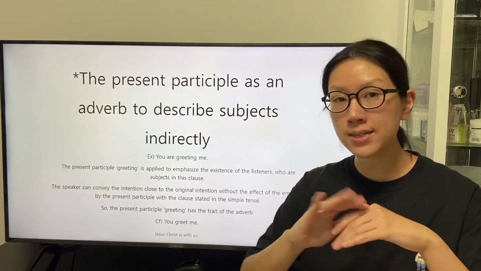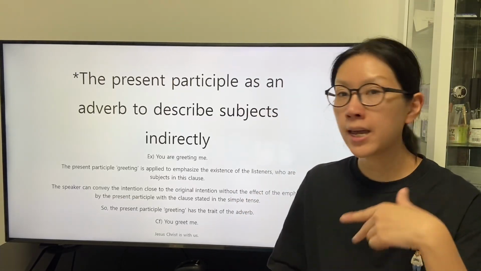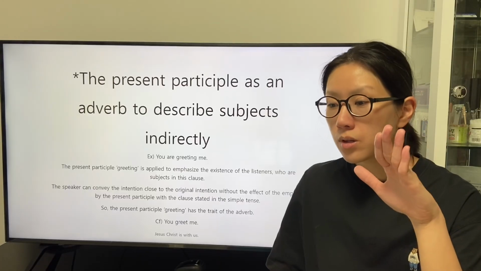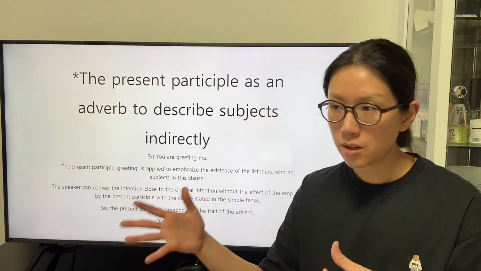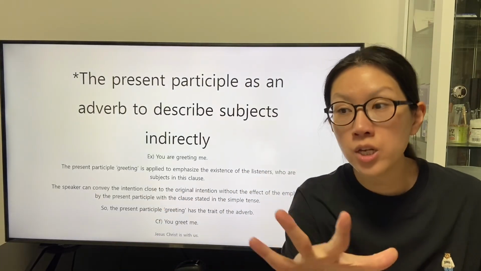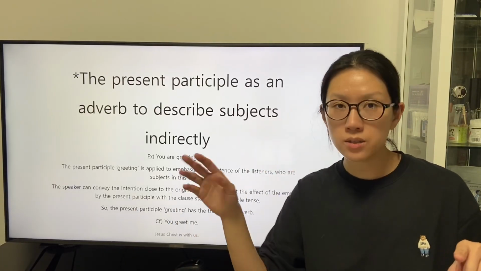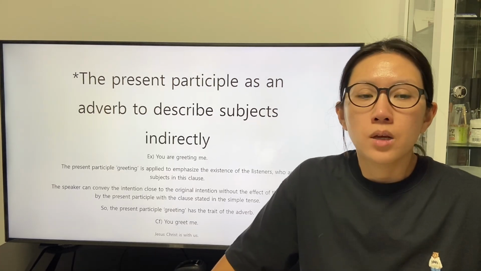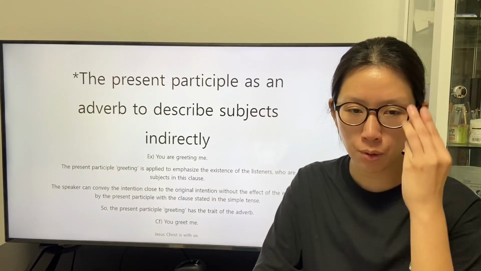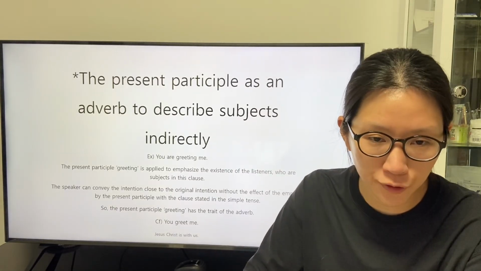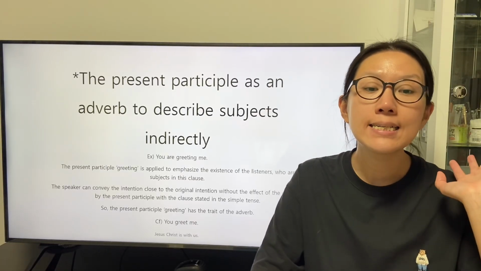If the speaker states this clause in the present simple tense, the listeners can understand a similar intent of the speaker without the emphasis that the condition of the listeners lasts during a period. The speaker can convey the intention close to the original without the effect of the emphasis by the present participle, with the clause stated in the simple tense.